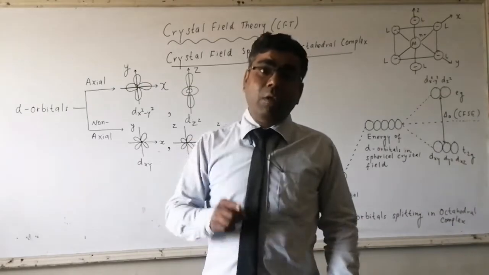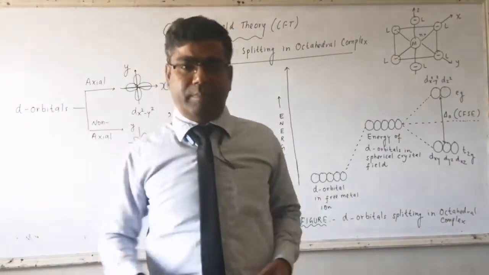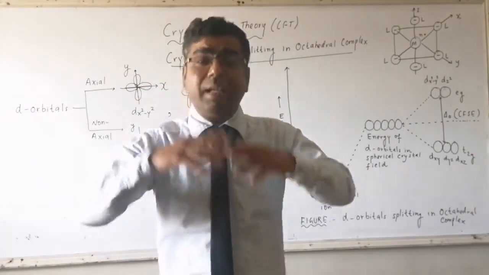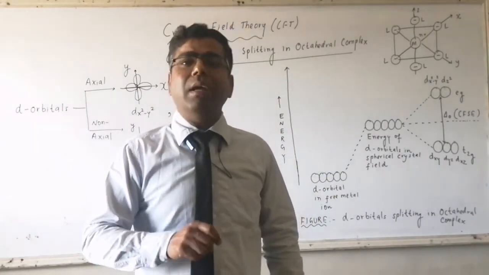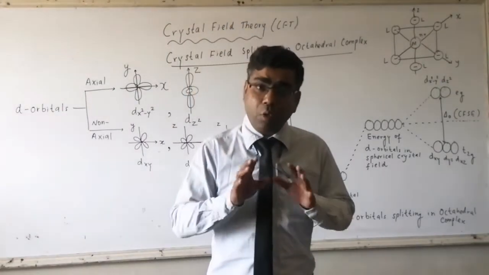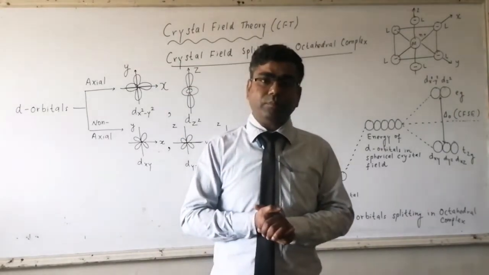So ligands which cause more splitting, which have more magnitude of delta O, are called strong ligands, and the ligands which have less value of delta O are called weak ligands.